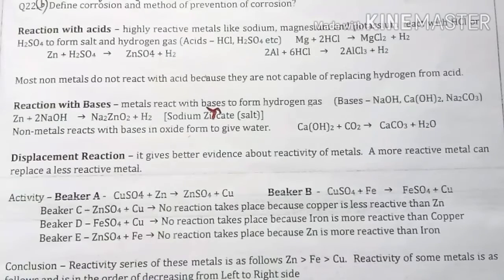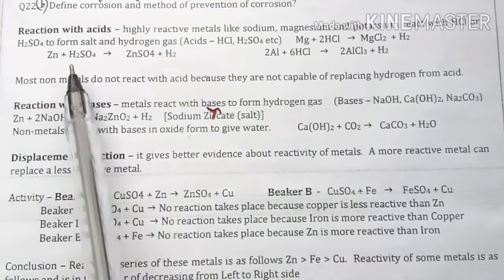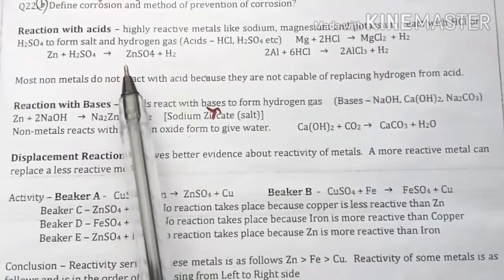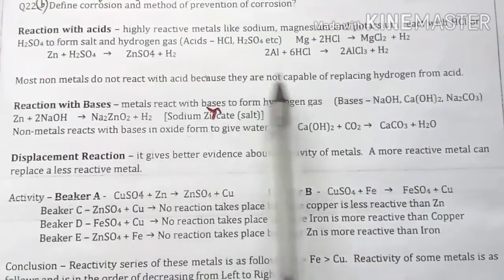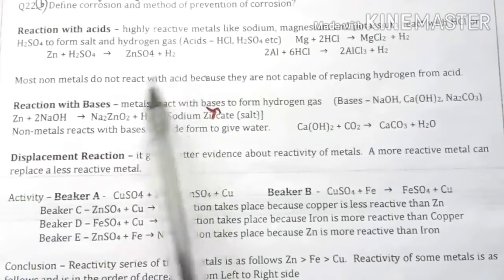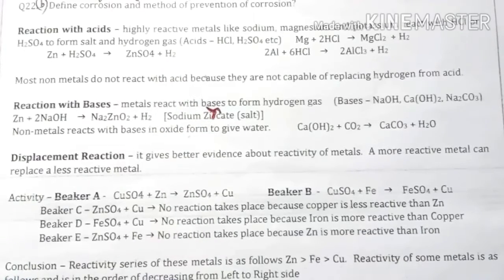So we learn from these three equations that when a metal reacts with acid, which can be H2SO4 or HCl, we get the metal sulfate or the metal chloride plus the release of hydrogen gas. So whenever any metal reacts with acids, there is a release of hydrogen gas.